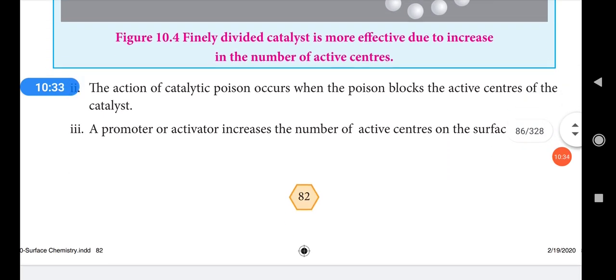Second thing, the action of catalytic poison occurs when the poison blocks the active centers of the catalyst. So we know the catalytic poison.